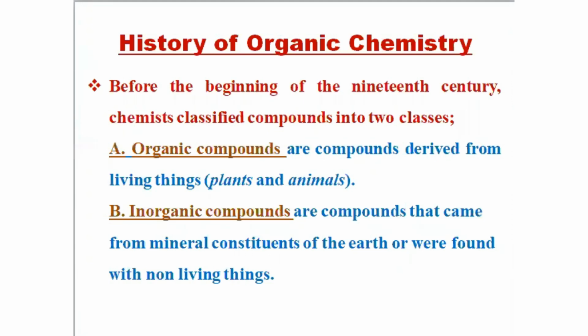Before the beginning of the 19th century, chemists classified compounds into two classes: organic compounds and inorganic compounds. Organic compounds are compounds derived from living things, plants and animals only. And inorganic compounds are compounds that came from mineral constituents of the earth or were found with non-living things.